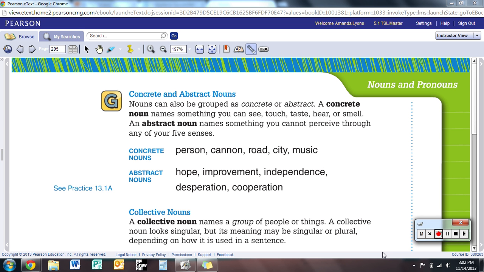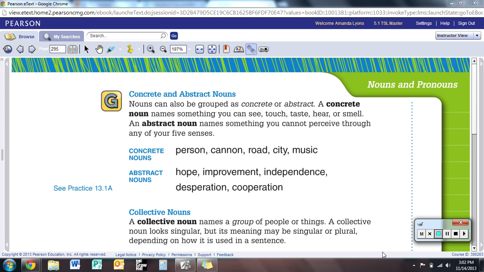While an abstract noun is something that you know it's there, but you can't use one of your five senses to realize it. So the text gives you some examples of concrete nouns: a person, a cannon, a road, a city, or music. Those are all things that you can see or hear or touch.